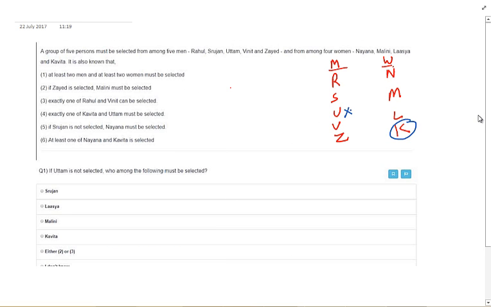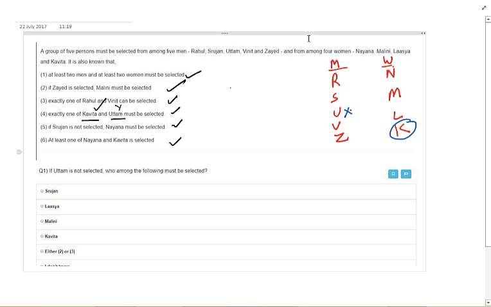So we are given some similar constraints, and then we have to answer questions based on certain conditions. The first one I won't do because it's fairly straightforward. Uttam is not selected. Who among the following must be selected? There is a condition along the same lines: exactly one of Kavita and Uttam must be selected. So if Uttam is not selected, Kavita must be selected, right?